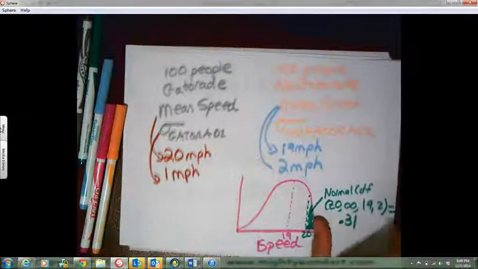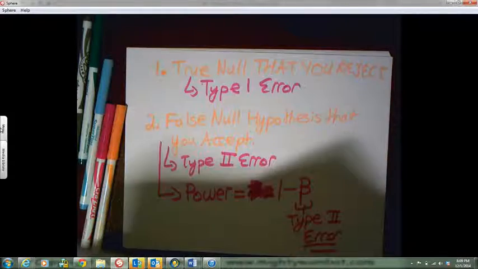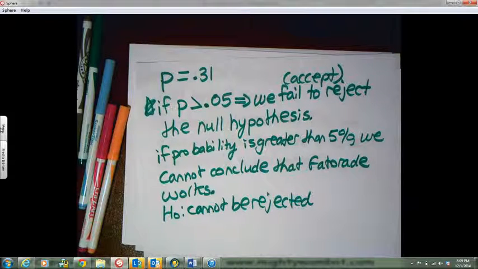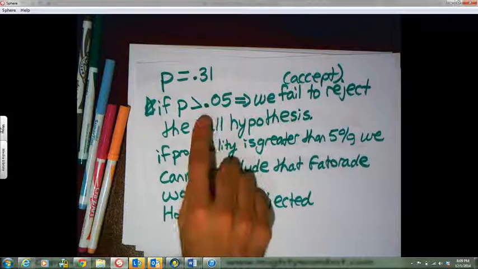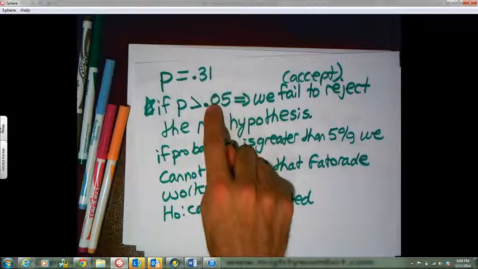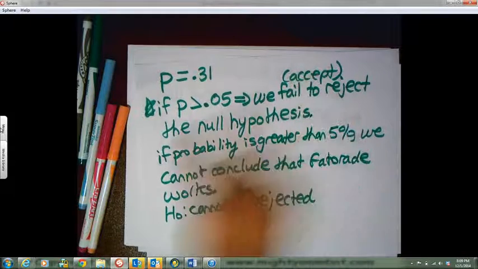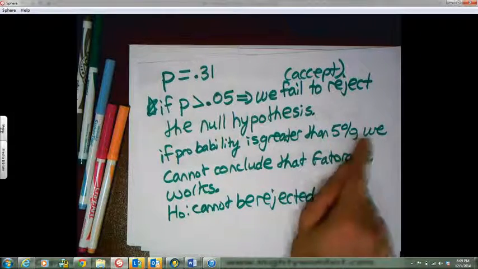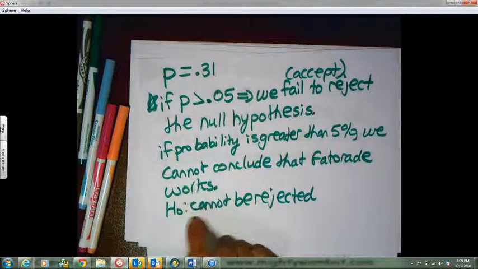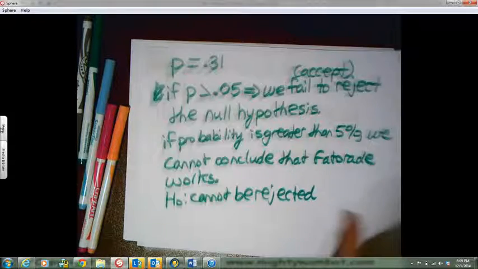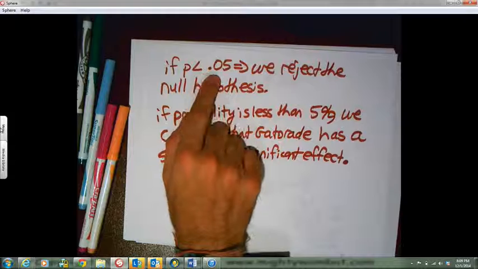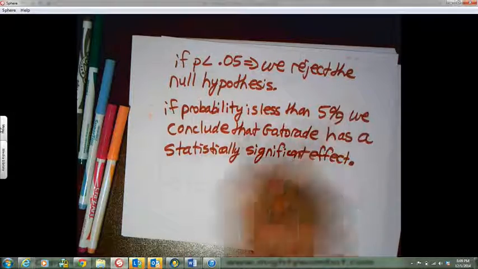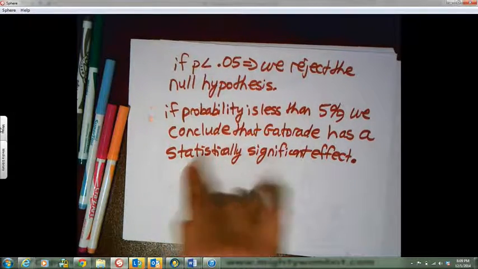So then we got to our rules. We said there are two rules. We found our probability was 0.31. Remember, 0.31 is the probability somebody got over 20 miles an hour. We said if the probability is greater than 0.05, we fail to reject. In other words, we accept the null hypothesis. In non-math words, if the probability is greater than 5%, we cannot conclude that Gatorade works. We can't reject the null hypothesis. We said if the probability is less than 0.05, we reject the null hypothesis. In words, if the probability is less than 5%, we conclude that Gatorade does work. It has a statistically significant effect on speed.